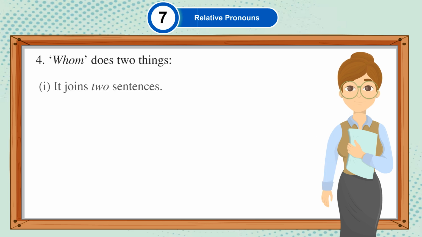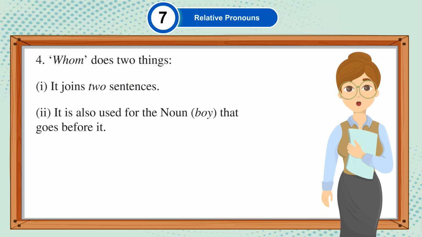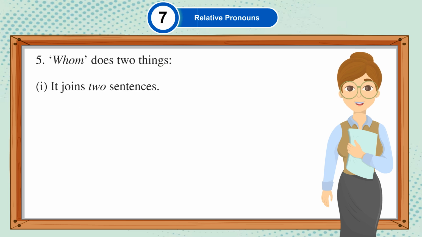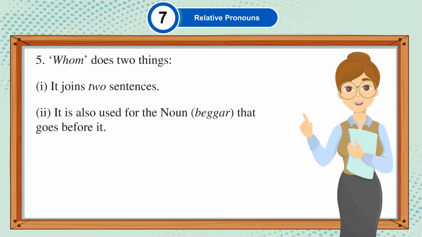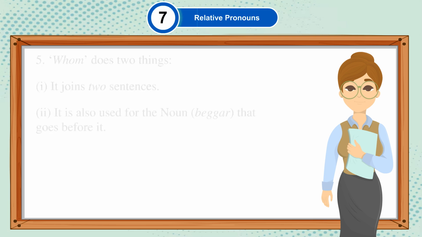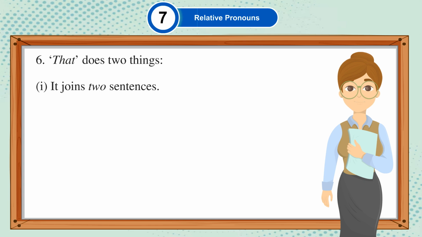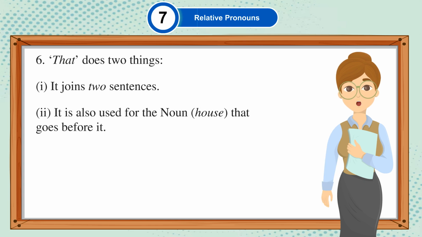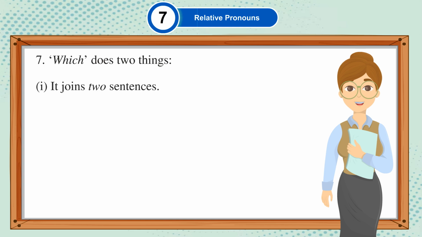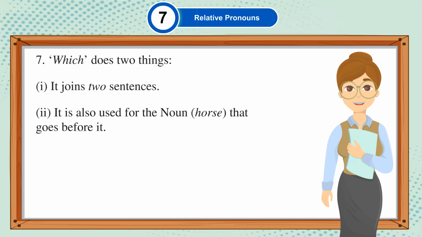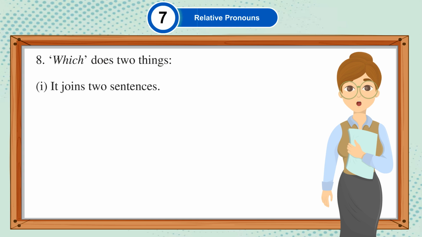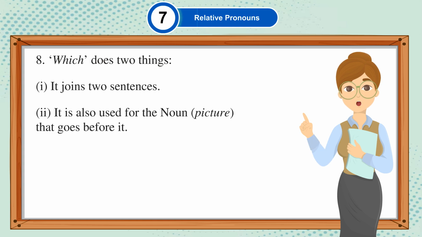Whom does two things. It joins two sentences. It is also used for the noun boy that goes before it. Whom does two things. It joins two sentences. It is also used for the noun beggar that goes before it. That does two things. It joins two sentences. It is also used for the noun house that goes before it. Which does two things. It joins two sentences. It is also used for the noun horse that goes before it. Which does two things. It joins two sentences. It is also used for the noun picture that goes before it.